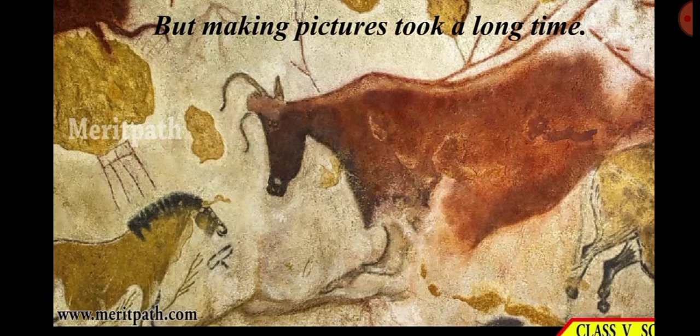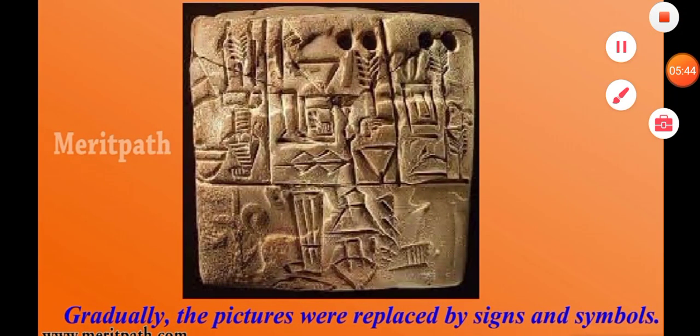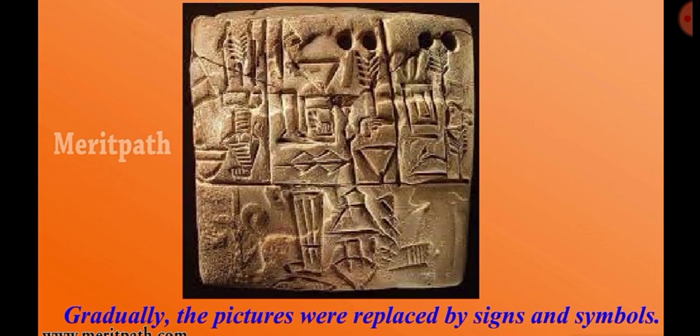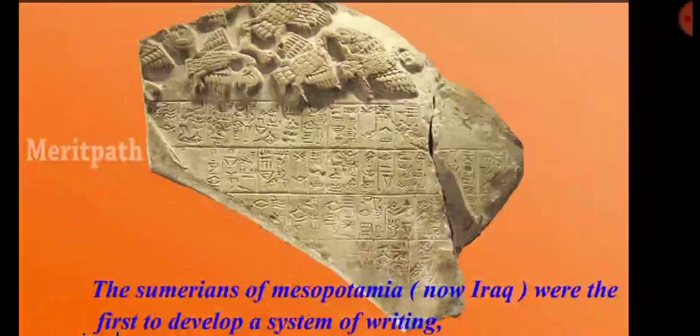It is a long process; you also know that it takes too much time to draw a picture. So gradually the pictures were replaced by signs and symbols. Now they started making signs and symbols instead of drawing pictures.